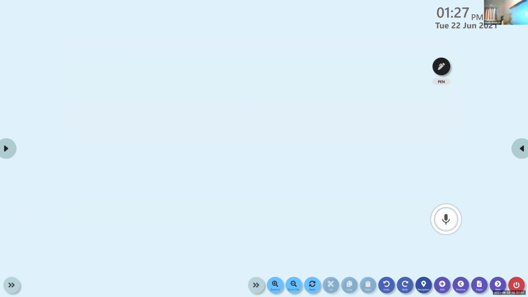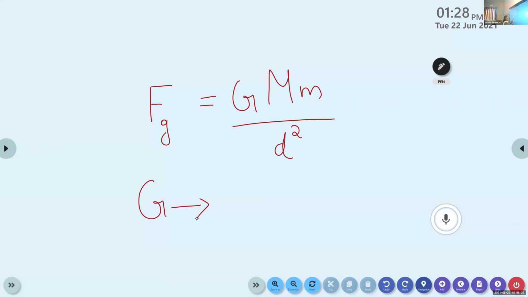So the equation form of gravitational force, which we can represent as Fg, is Fg equal to capital G into the mass of the earth into the mass of the object, divided by the square of the distance between the two objects. And here G represents a constant known as the universal gravitational constant.